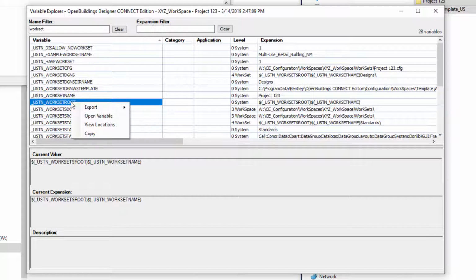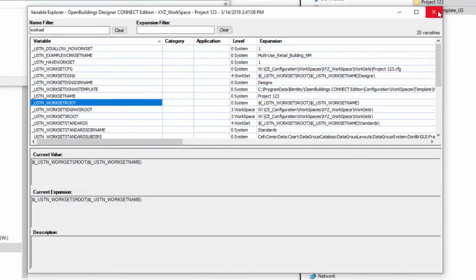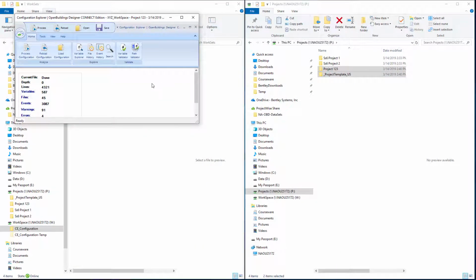So first thing I'm going to do is right-click on that UStation workset root variable, and I'm going to select Copy, just to be sure I get the variable right when I go to make the modifications. So I'll go ahead and close the Variable Explorer. Now I'm going to open the file history.